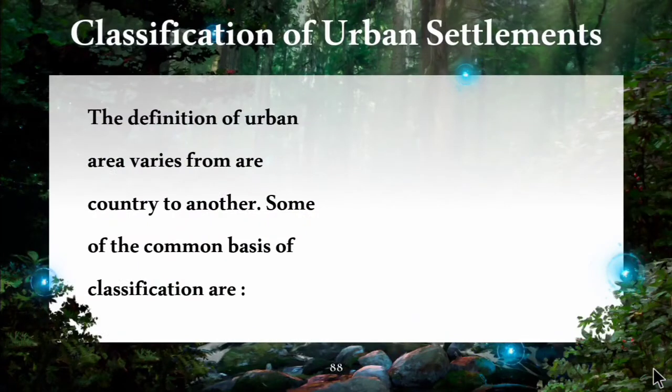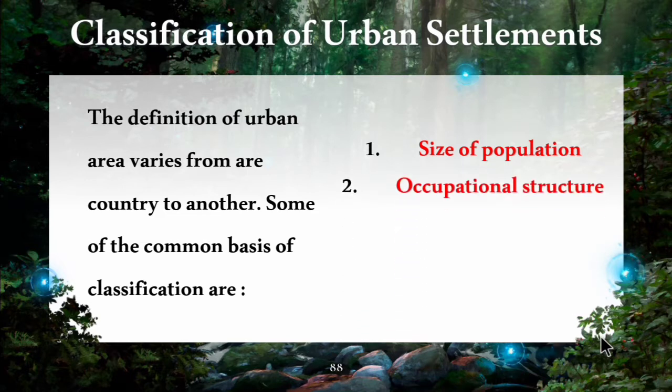Now let's see the classification of urban settlements. The definition of urban area varies from one country to another. Some of the common bases of classification are: first, the size of population, then occupational structure, then administration. So children, the urban settlements are classified based on the size of population in the particular area, or the occupational structure and administration.